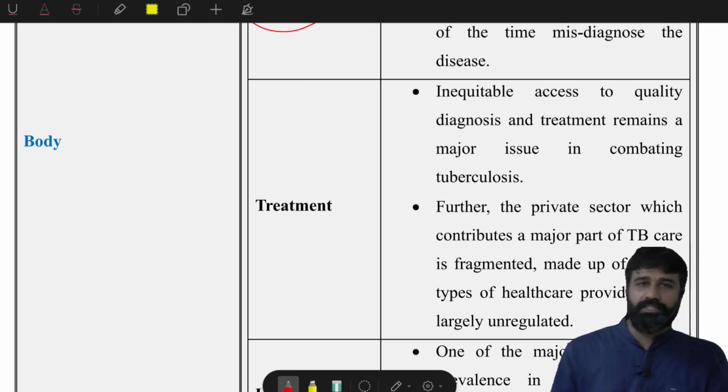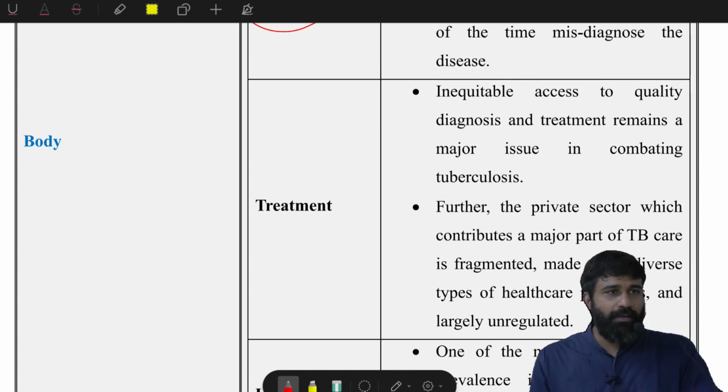If you go to a doctor, if you are continuously coughing with blood, he may say it is due to some kind of stress. Okay, please change your lifestyle habits.